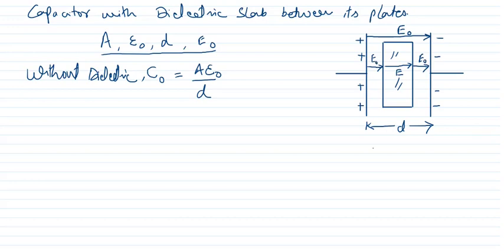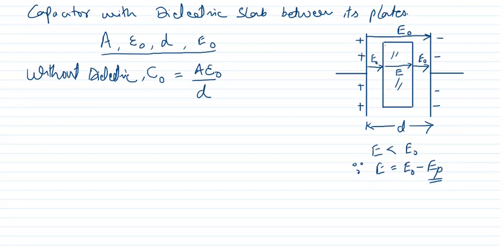Electric field E is less than E naught because E is equal to E naught minus EP. EP is the electric field due to polarization.